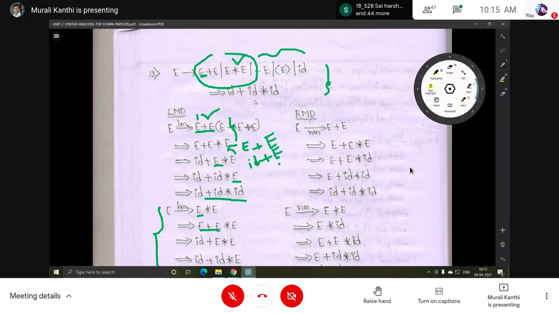So next, what are the coming parsers? Some parsers will not allow the ambiguous grammar. Some parsers will allow the ambiguous grammar. So for example, we have two types of parsers. One is a top-down parser, another one is a bottom-up parser. The top-down parser will not allow the ambiguous grammar. So remove the ambiguity compulsorily here. But in the bottom-up parser, no problem. If a grammar has ambiguity also, no problem.